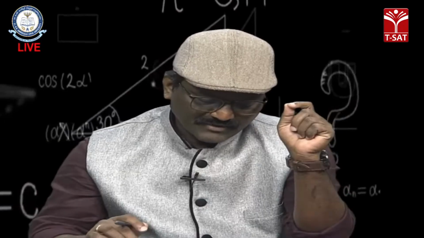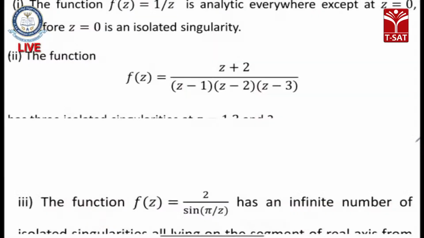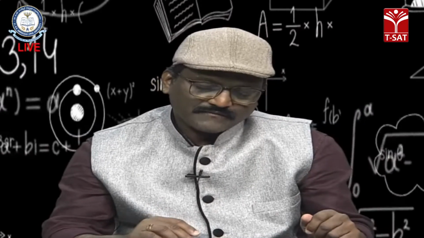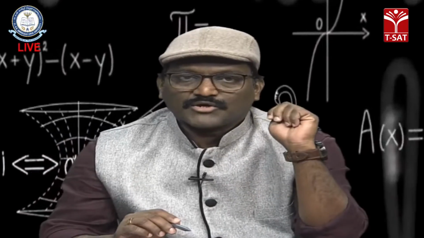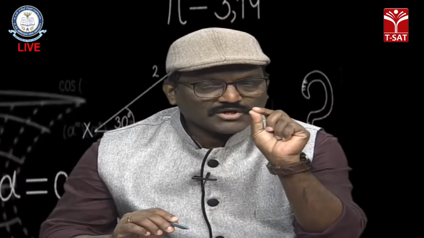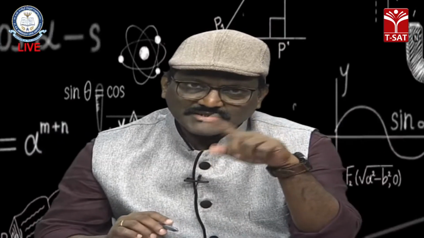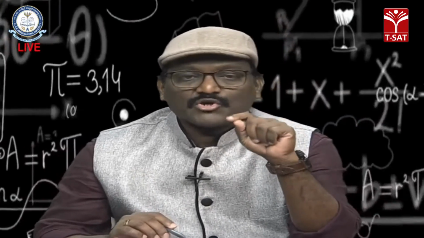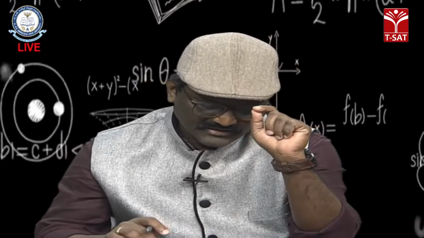Now see one more example. Here the function f of z is z plus 2 by z minus 1, z minus 2, z minus 3. Here the function is not defined at z equal to 1, z equal to 2, z equal to 3, right? So there are three singular points, 1, 2, 3. If I take a small neighborhood at the point 1, the points 2 and 3 do not belong to that small neighborhood. So 1 is an isolated singular point. Same logic for z equal to 2 and z equal to 3. Those are the isolated singular points.